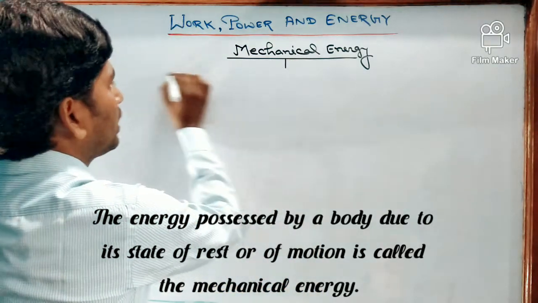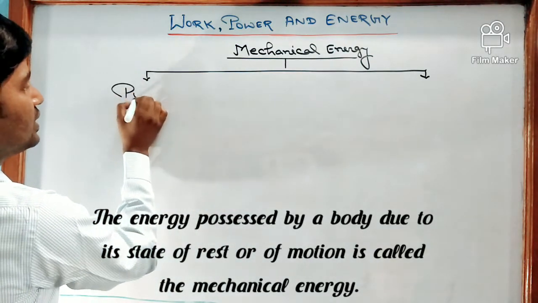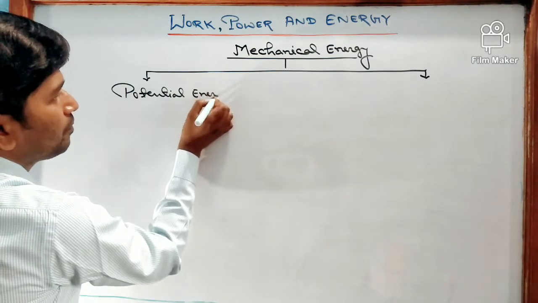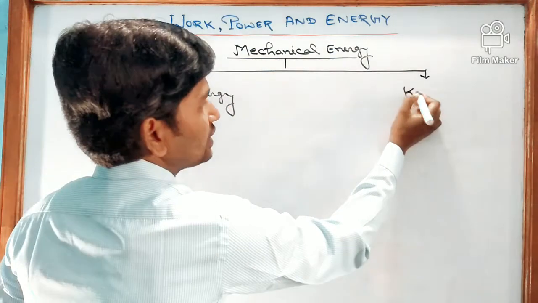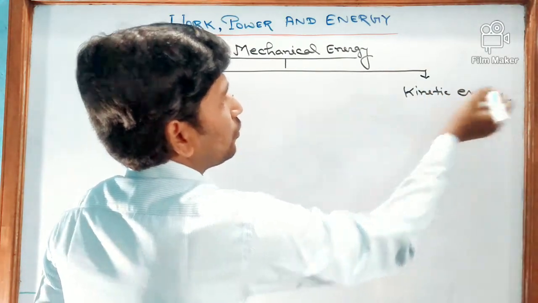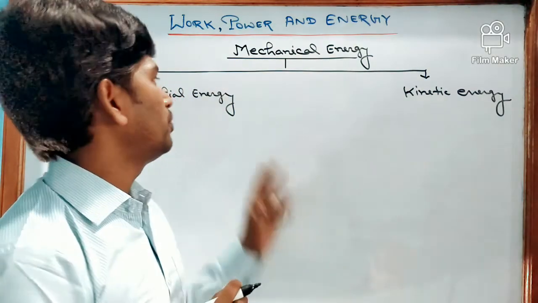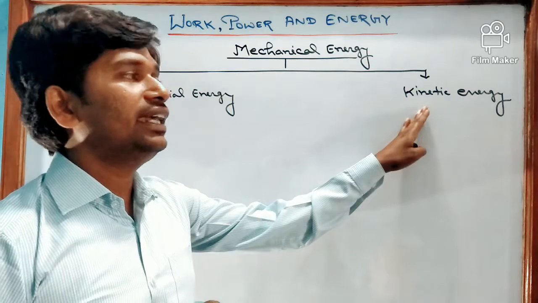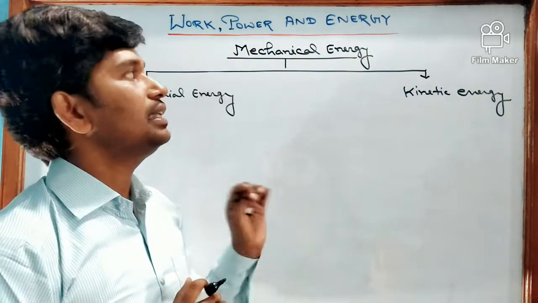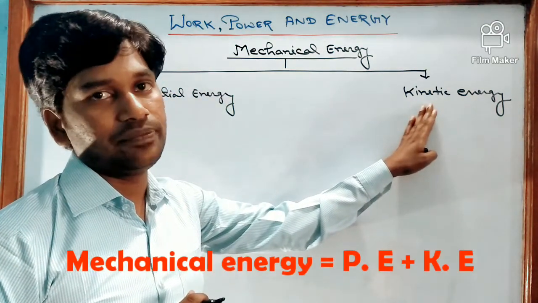The first one is known as potential energy and the second one is known as kinetic energy. We can also say mechanical energy is the sum of potential energy and kinetic energy. That is, total mechanical energy is equal to potential energy plus kinetic energy.